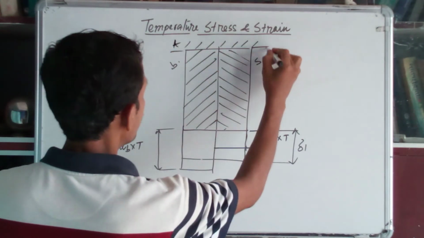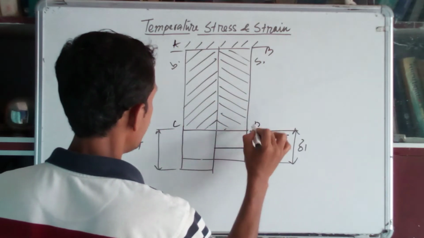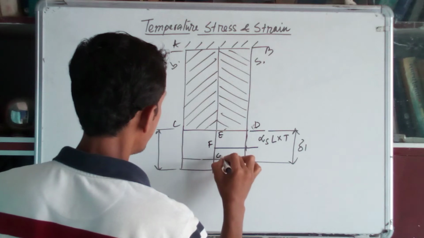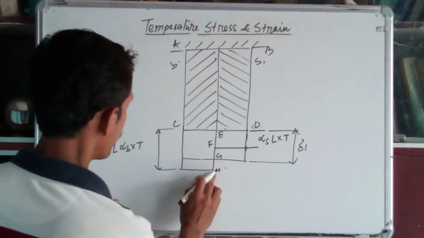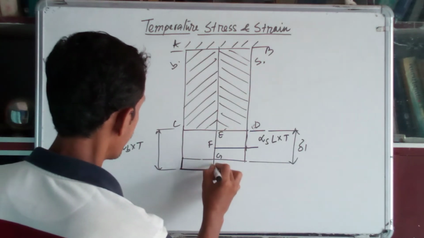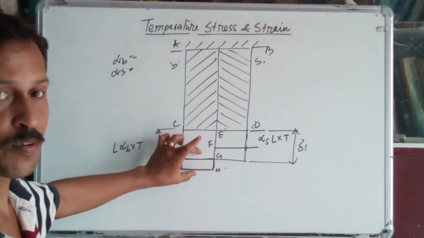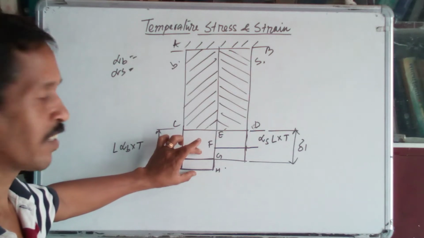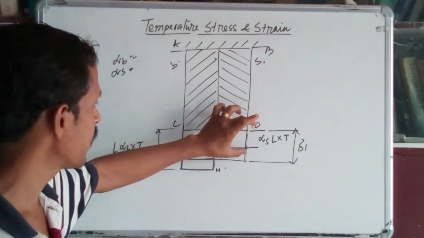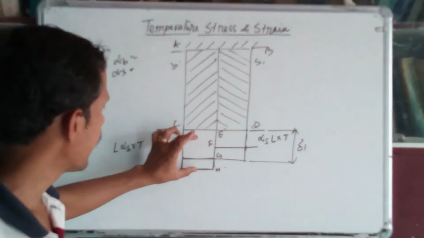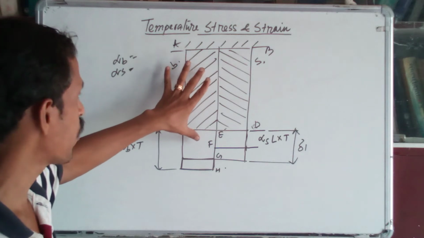So A, B, C, D, E, F, G and H, that much of extension would be there. But as it is made of composite material, you can see steel is under tension and the brass is under compression.